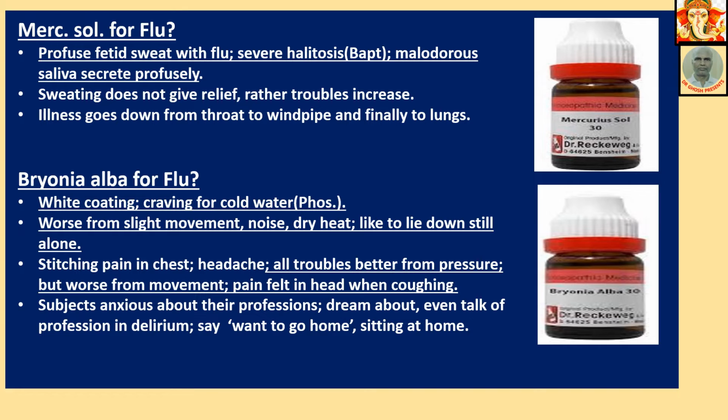Brahmi alba for flu. White coating, craving for cold water. Phosphorus is also there, same symptoms. Worse from slight movement, noise, dry heat. Like to lie down still alone. Stitching pain in chest, headache. All troubles better from pressure, but worse from movement. Pain felt in head when coughing. Subject anxious about their professions, dreams about them, even talks of profession in delirium, says wants to go home, sitting at home. This is some sort of delirium actually.